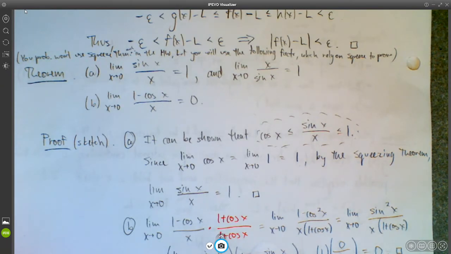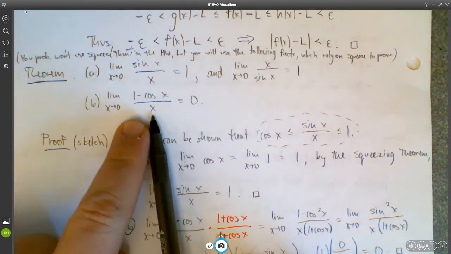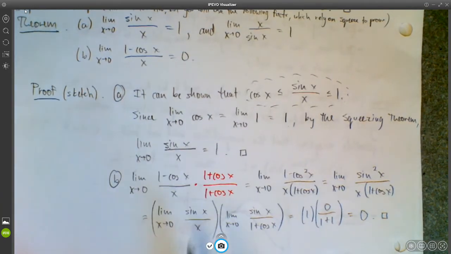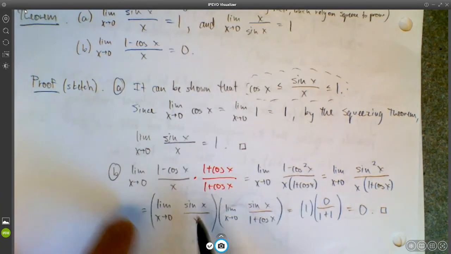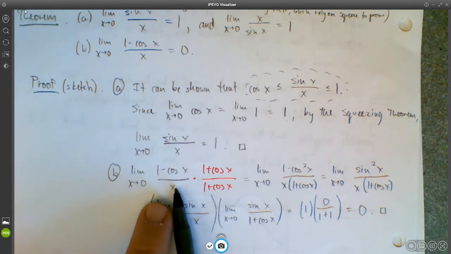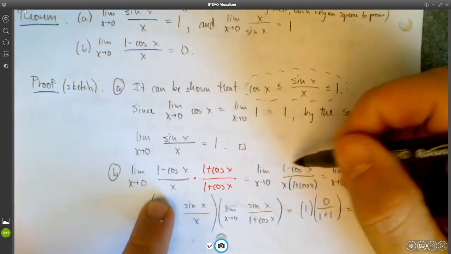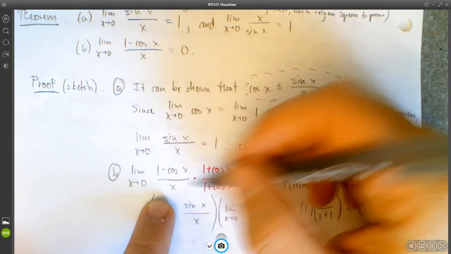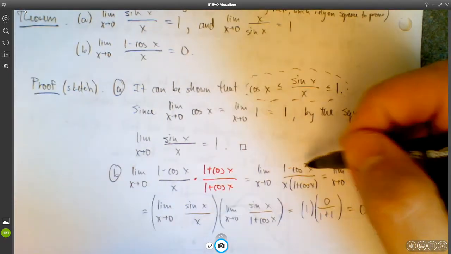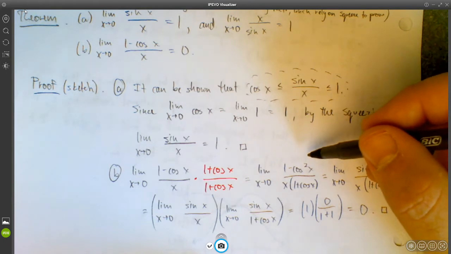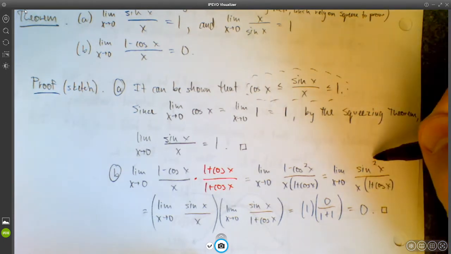And then to show this second limit, the limit as x approaches 0 of 1 minus cosine x over x equals 0, we actually don't use the squeeze theorem at all, but what we do use is part A of the proof. So we start with this limit, and then we multiply by the conjugate, 1 plus cosine x over 1 plus cosine x. What you end up with is 1 minus cosine squared x when you FOIL out the numerator. And you may recognize a Pythagorean identity there.